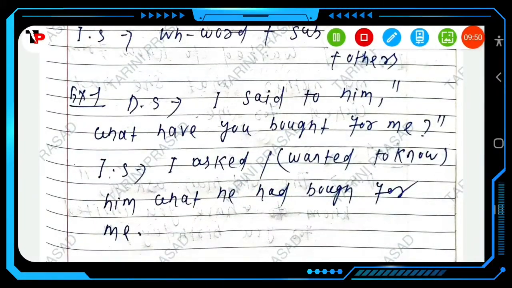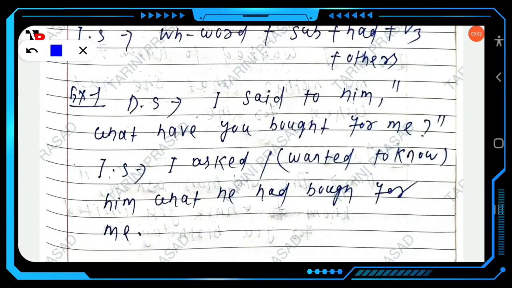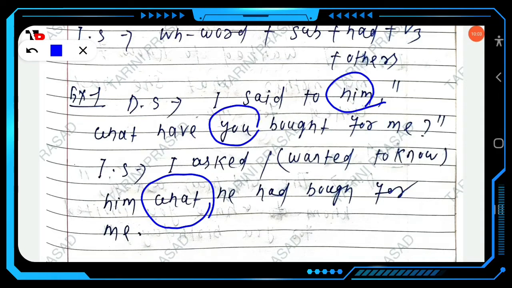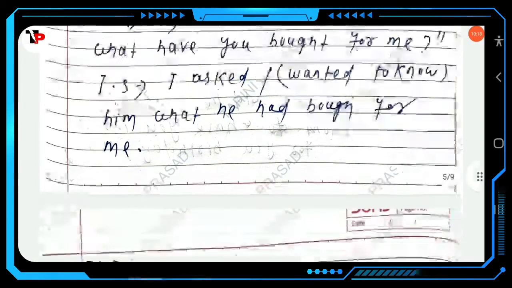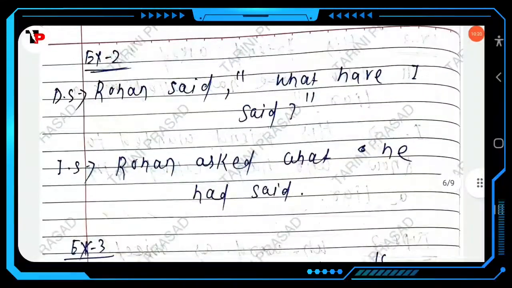I said to him, "What have you bought for me?" I asked him what. Here the subject is you, meaning him, so he will be used here. What he had. Have will change into had. But for me, it remains me. I said to him what he had bought for me. Clear?